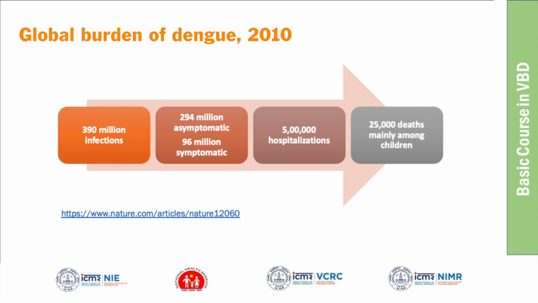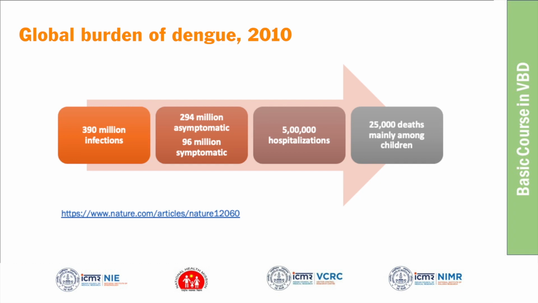Asymptomatic. Yes, asymptomatic. Like in COVID also, no? In COVID also, we know that the majority are asymptomatic. If you take 100 people with COVID, I think 60-70% will be without any symptoms or with mild symptoms. In the same way in dengue also, the majority, 3/4 of the infections, as you can see in the second box. If there are 4 people with a dengue infection, 3 will be without any symptoms. The majority are asymptomatic. They will not develop any symptoms. Only 1/4 will have symptoms.